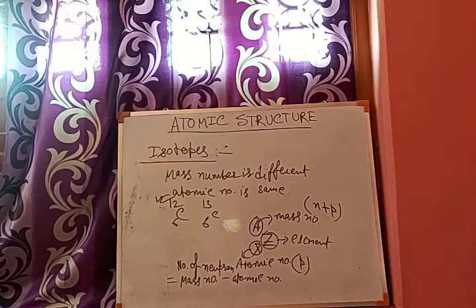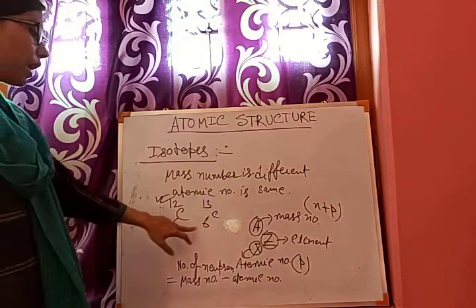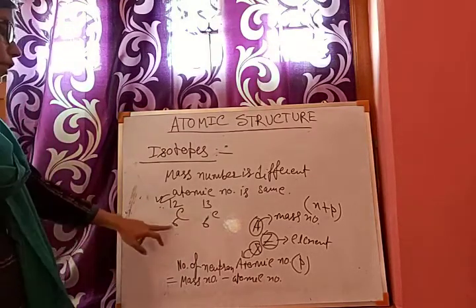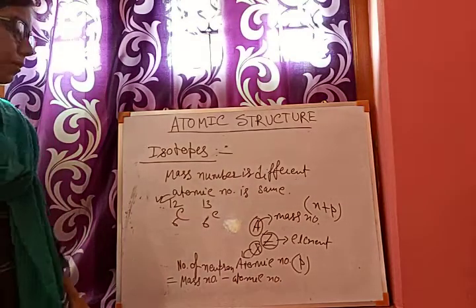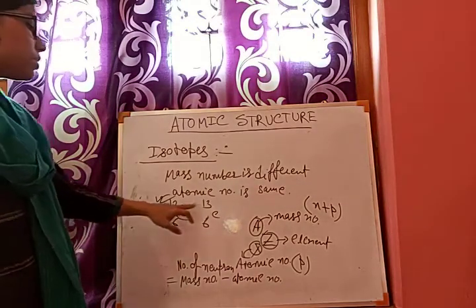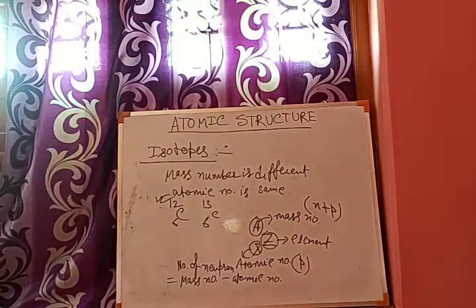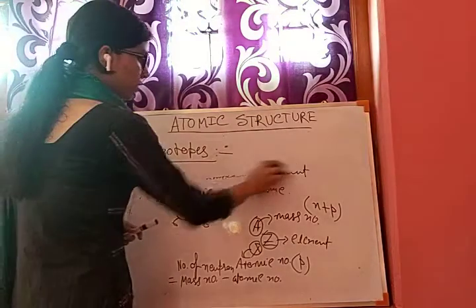So isotopes have some properties. In isotopes the atomic number is the same, so they have the same chemical properties. When the atomic number is the same, the chemical properties will be the same. But due to the difference in mass number, their physical properties will be different. I am listing the two major properties.